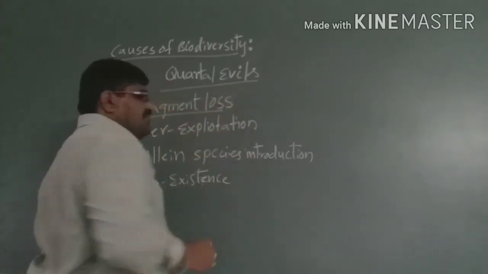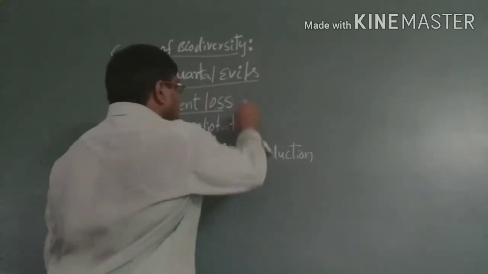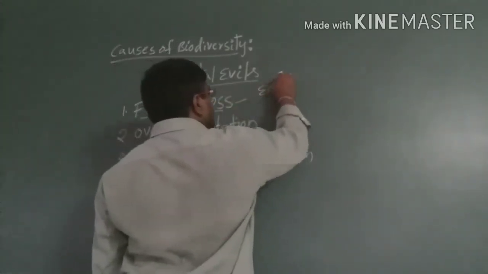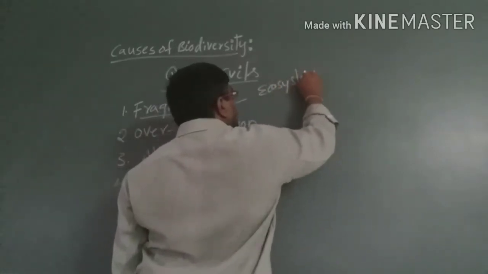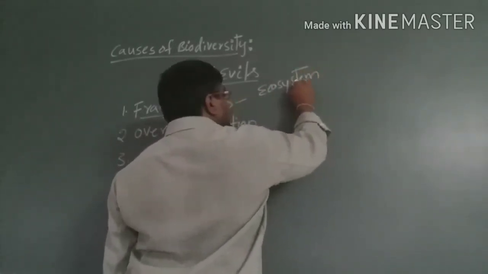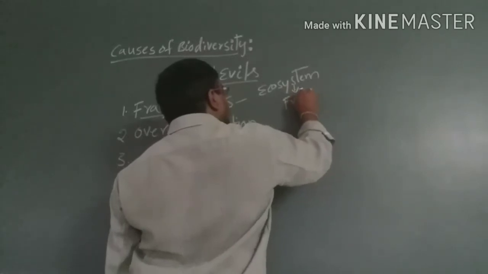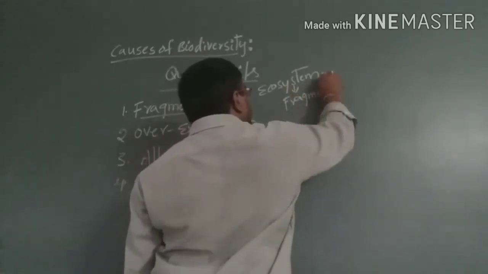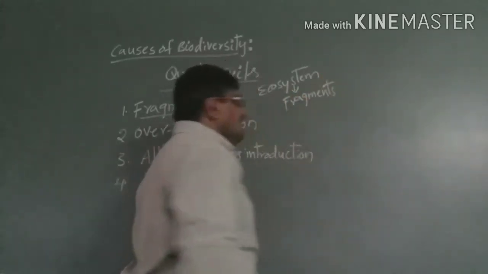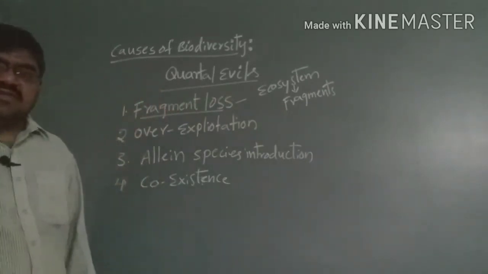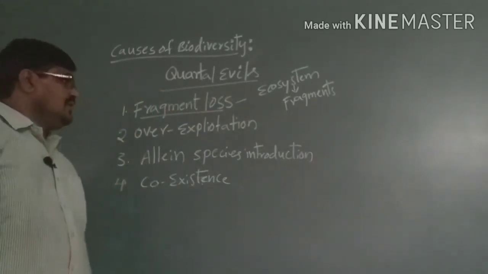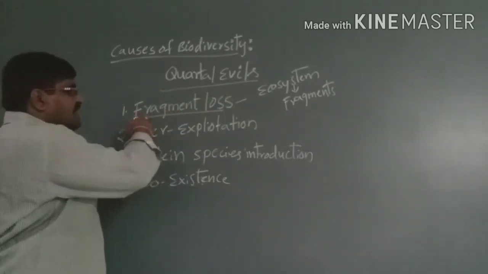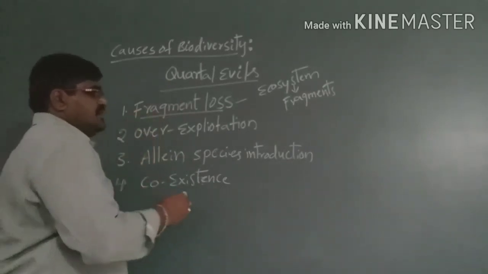Here, fragmentation loss means the ecosystem that is present is broken into small fragments, and the habitat is lost. So we can say loss of habitat and fragmentation.